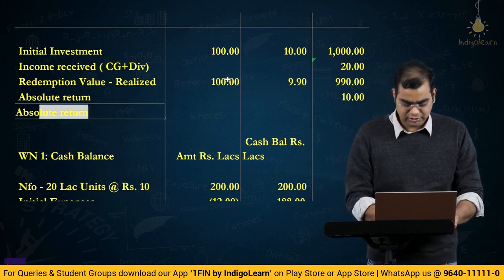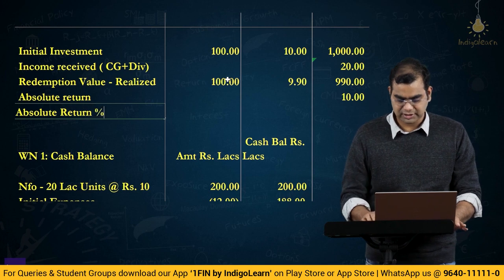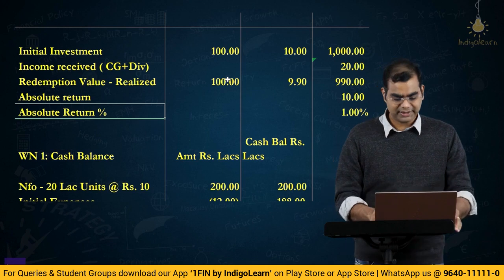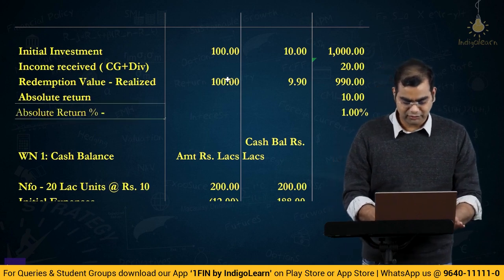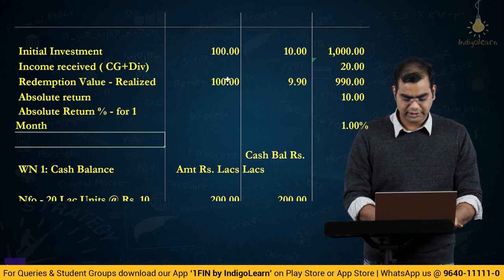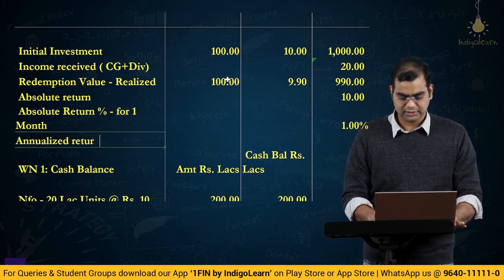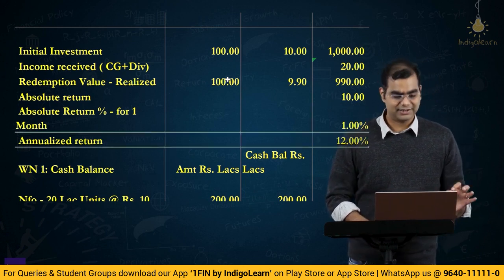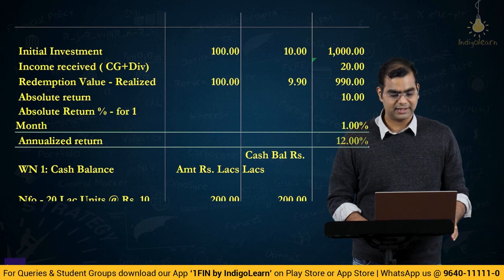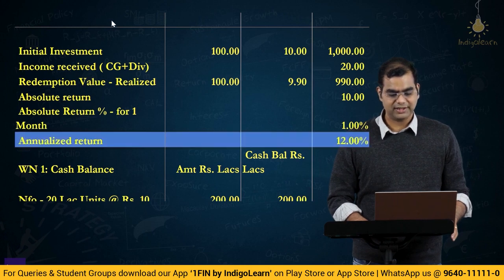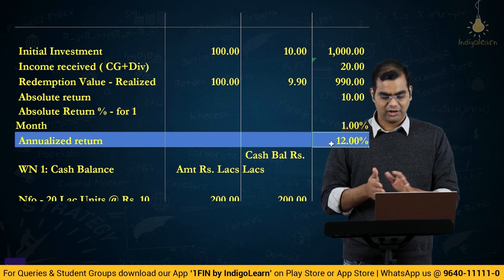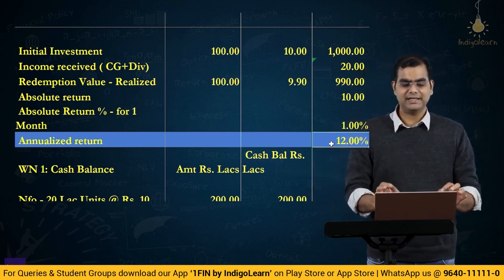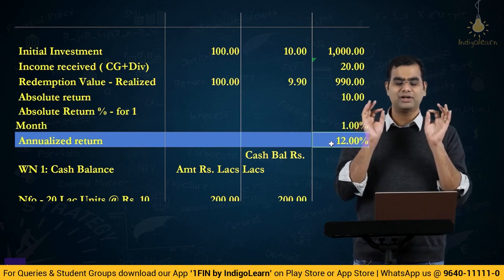So, absolute return percentage is 10 rupees on 1000, basically 1%. 1% is for 1 month, so annualized return is this into 12, okay. That's all is the answer. So, here the answer is 12% is the annualized return that Mr. Akash has got. For all of this, you have to just compute the cash balance separately, you have to compute the NAV value separately and then integrate all of that and use our formulas for computation of return.